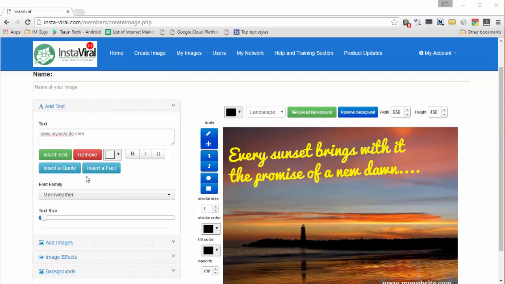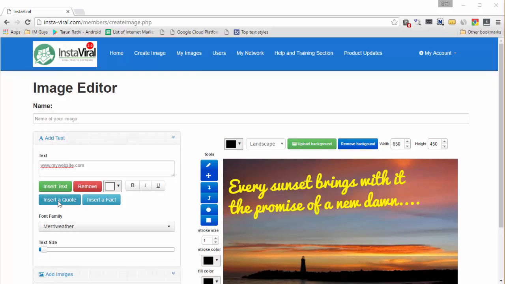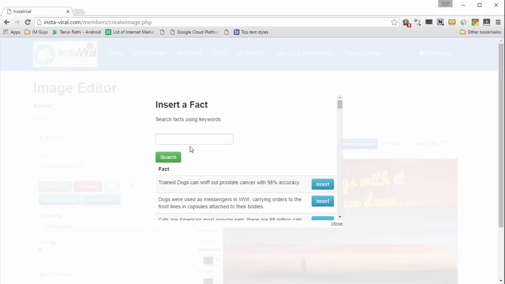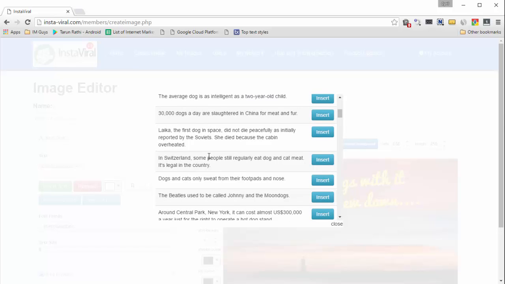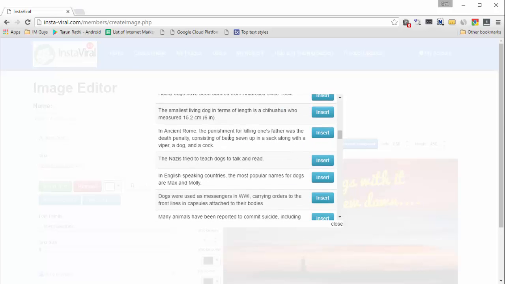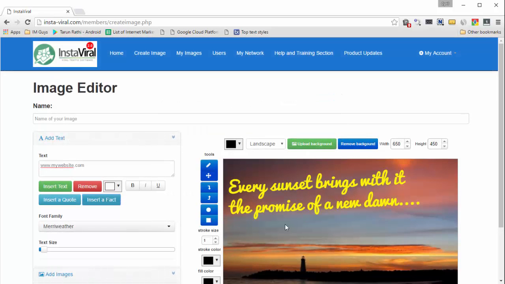In fact, Instaviral comes with a pre-fed database of quotes. So if you want to insert a quote, or if you want to insert a fact, you can use Instaviral's database right over there. So click on insert a quote if you want to insert a quote, and click on insert a fact if you want to insert a fact. And in the resulting screen, just type in any keyword and you will get a number of facts connected to it. For example, I've got some facts connected to dogs, so I can just click on insert and this fact will be inserted on my image. So this is a great way to find ideas quickly. You don't need to work hard. You don't need to look for stuff on Google. You can get this stuff right inside Instaviral. You don't have to go anywhere else.